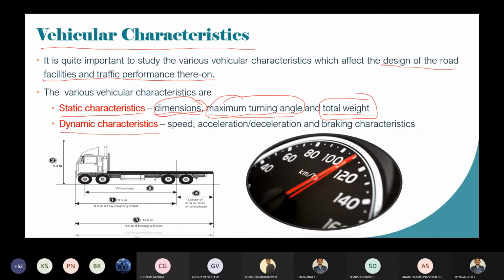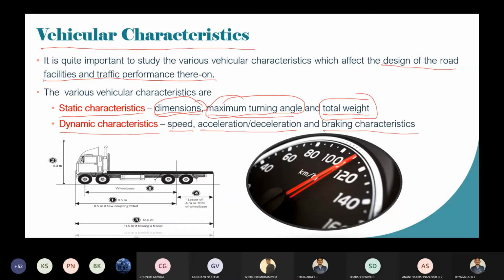Static means which will not vary with time, but dynamic means which will vary with time. What are the things which vary with time? The speed of the vehicle, acceleration and deceleration, then braking characteristics.